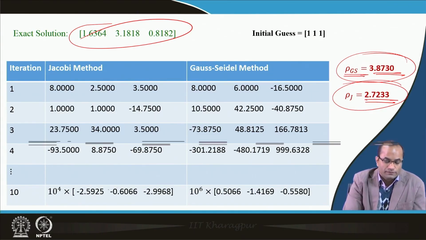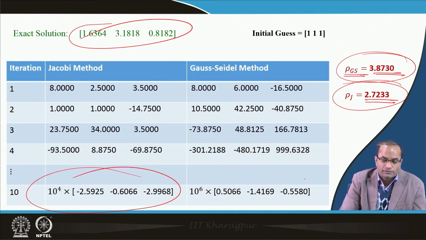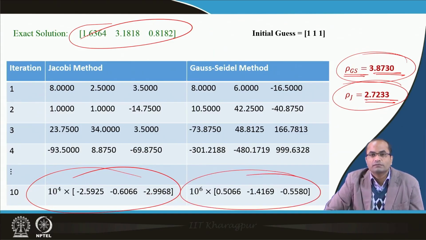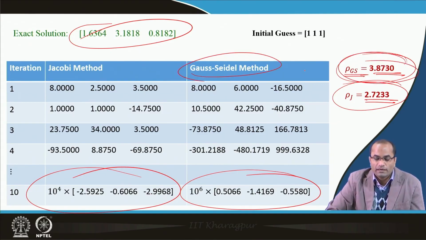We can see in the iterations also, for the Jacobi method, we have these large numbers after few iterations. They show the diverging behavior. Indeed, for Gauss-Seidel, since this spectral radius was very high, larger than the Jacobi one, we are also getting a large number after the 10th iteration, larger than that of the Jacobi method.